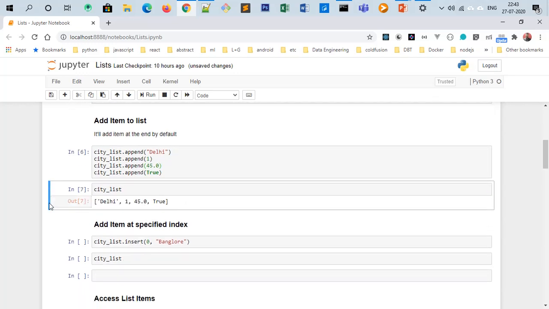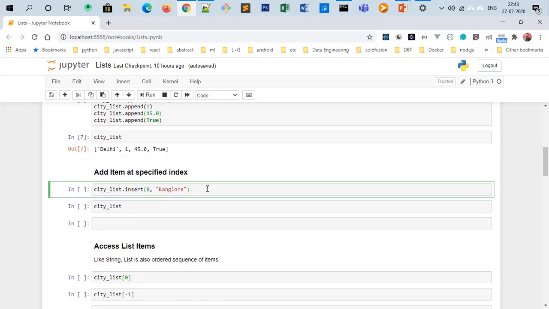You are seeing that the square bracket is the representation of the list in Python, having 4 items, Delhi, 145.0 and True. All the items are added in the same sequence and displayed in the same sequence because a list is an ordered sequence data type in Python.